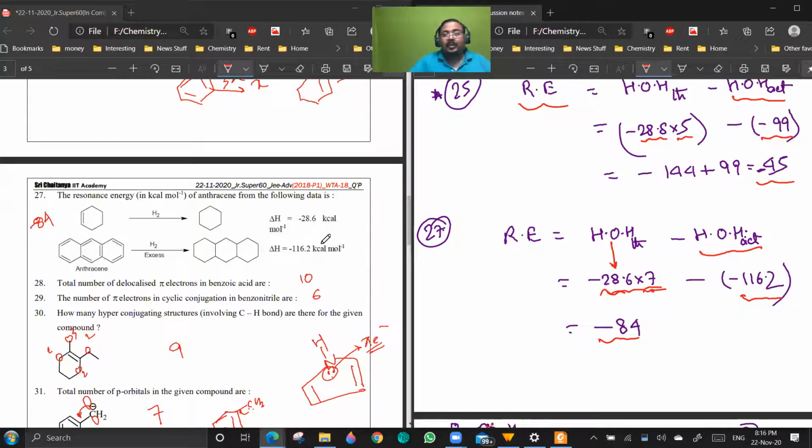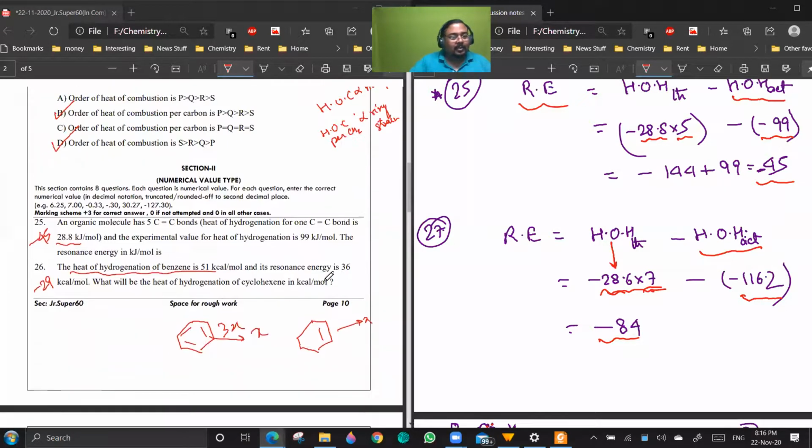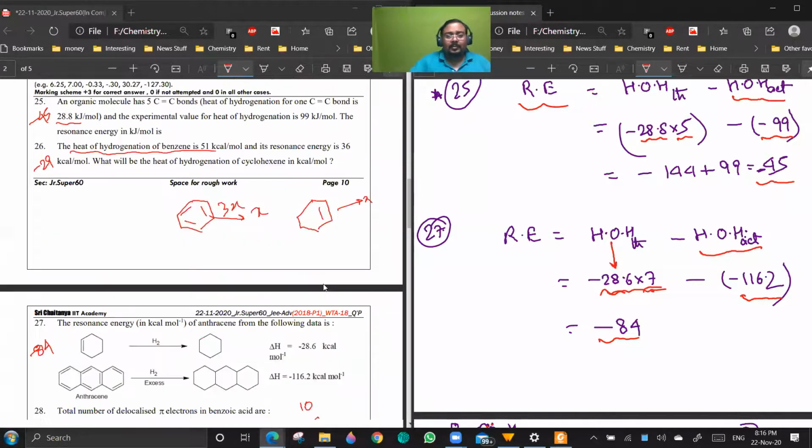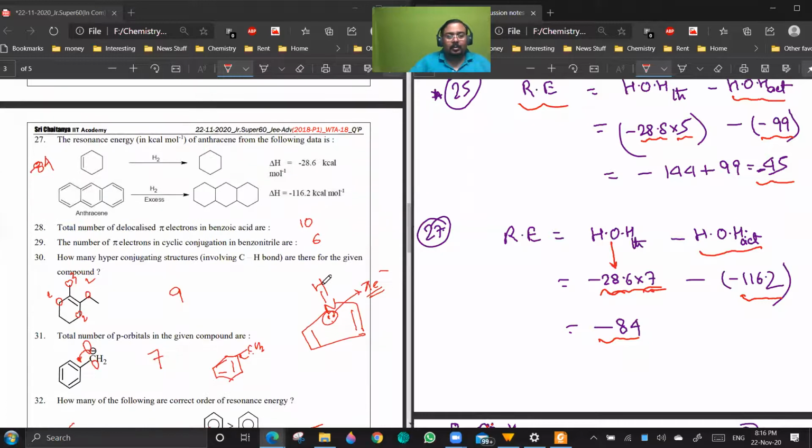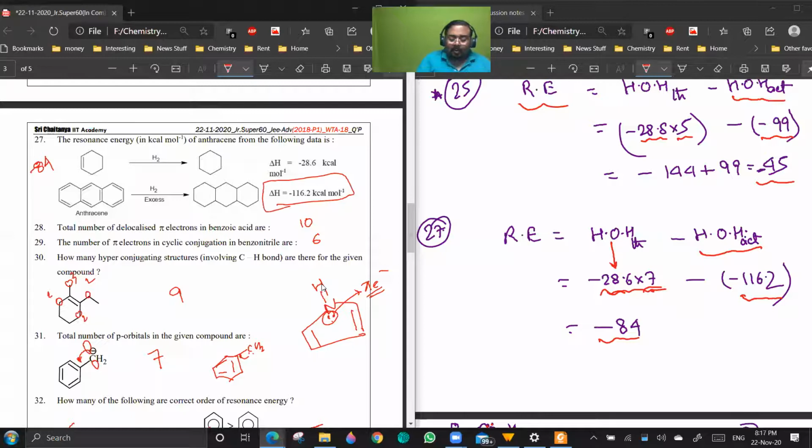They have asked 3 questions for a single formula, I guess, like they were just distributing questions. Sir, in 27, how are we deciding which is theoretical and which is actual? Whatever is given is actual only. Theoretical, we calculate from this, assuming that all these are localized bonds.